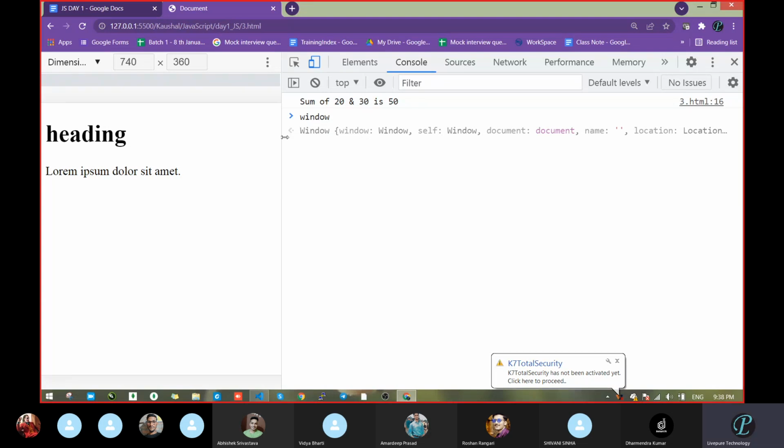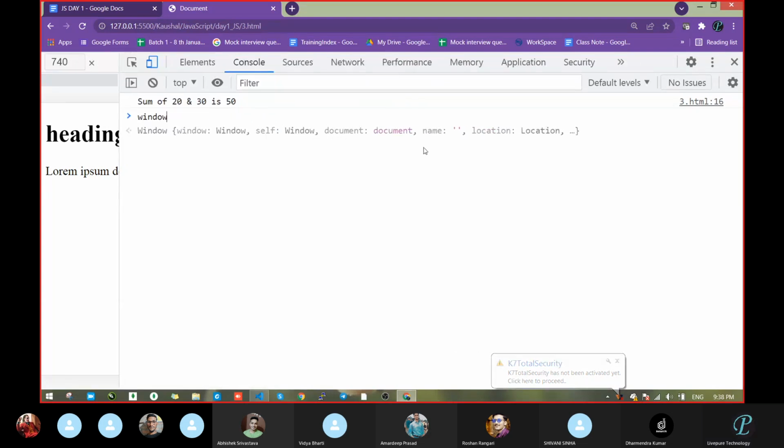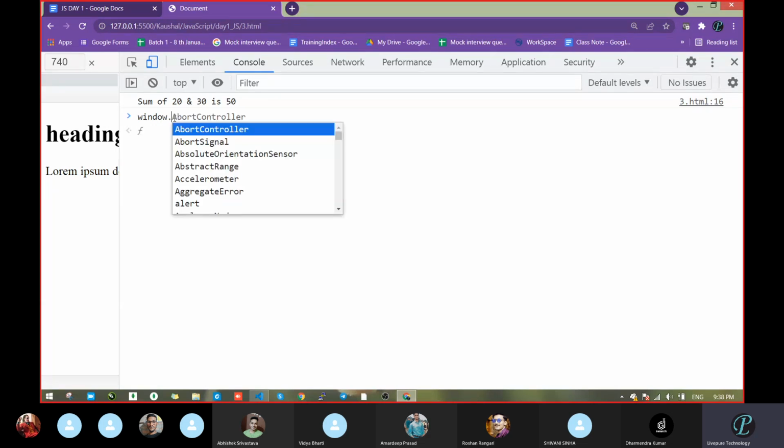We got many. See here, window and colon, window, self window. You can write here, if you want, window dot. Suddenly you will get all the methods. If you write a dot, it will give you all the suggestions of what methods you have.